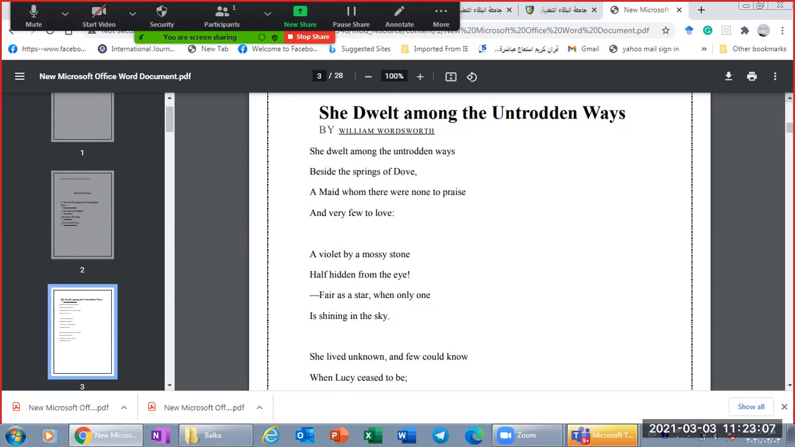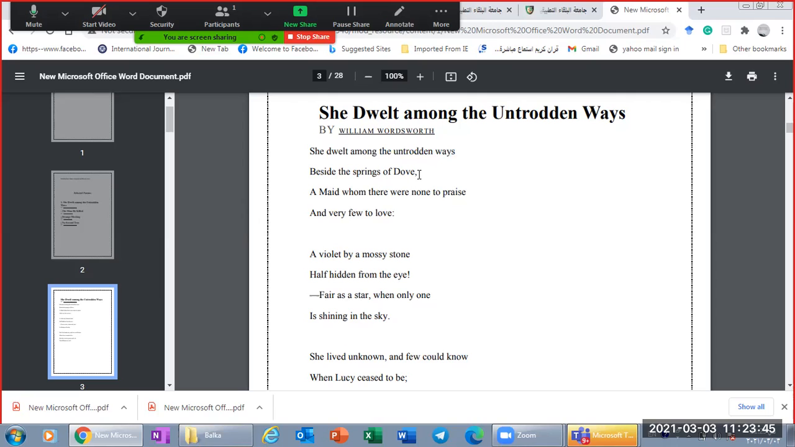She dwelt among the untrodden ways. He tells us about this girl that she lived away from people. How do we know that she's away from people? When he said the untrodden ways. The untrodden ways are the ways that people rarely walk in, beside the springs of love. Now he gives us the place, he specifies it, and he said that she lived in a very far place near the springs of love.